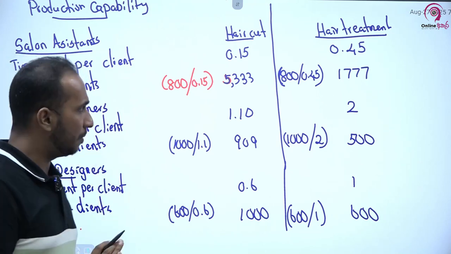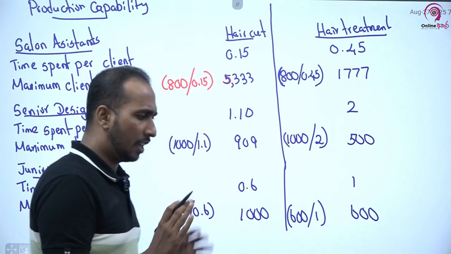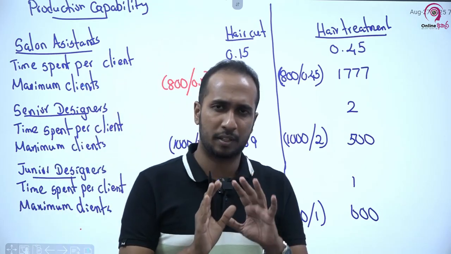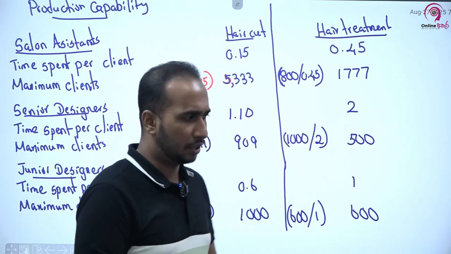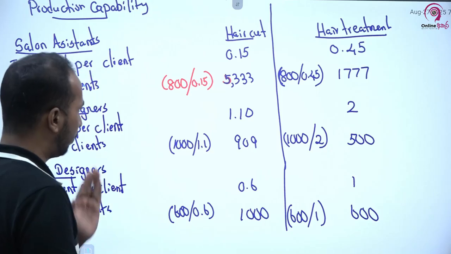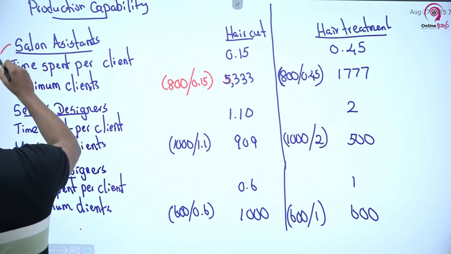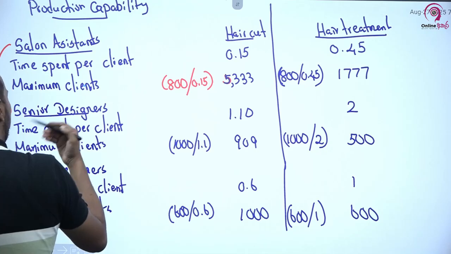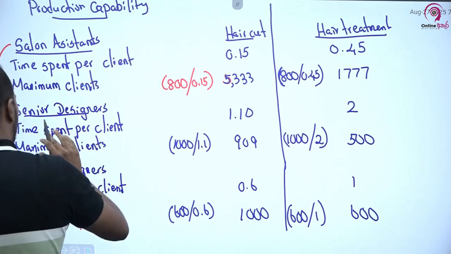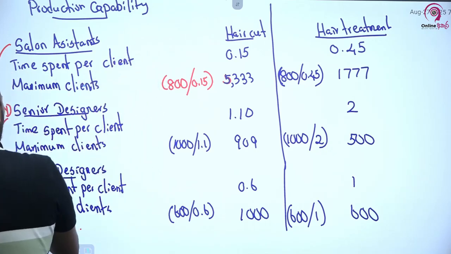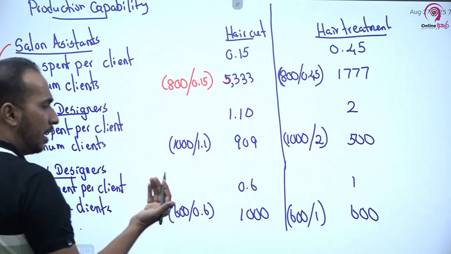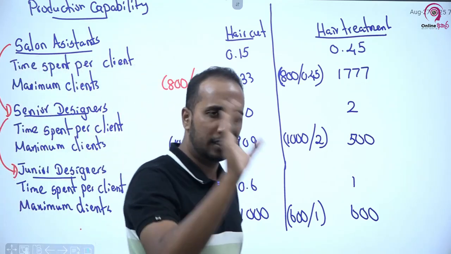Now please see, in this salon there is a structured process. We are starting with salon assistants. They are washing the hair. Then senior designers are doing either haircut or hair treatment. And finally, junior designers are doing hair drying. So this is the process.